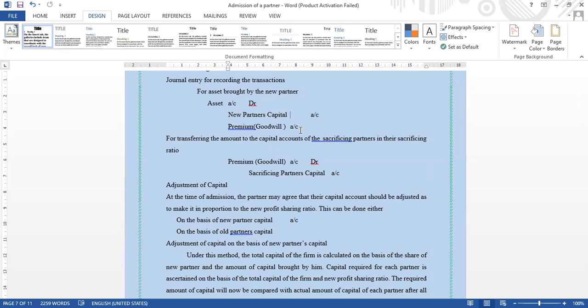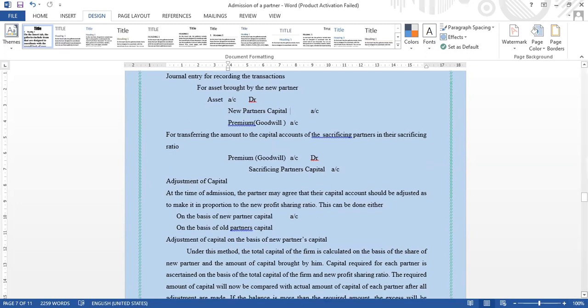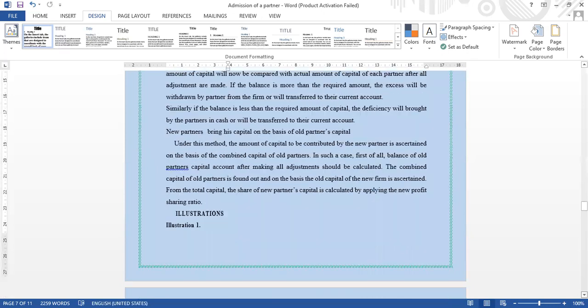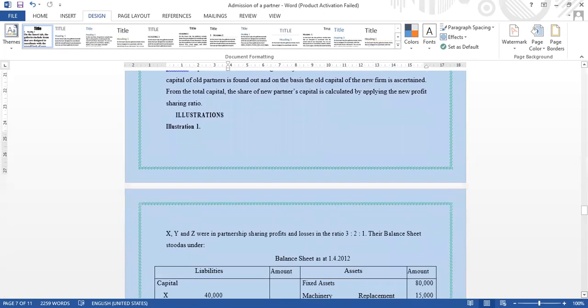Then for transferring the amount to the capital accounts of the sacrificing partners in the sacrificing ratio, the entry is goodwill account debit to sacrificing partners' capital account. Okay, then we'll move on to the next part. I have given some examples also. First we can see the illustration.